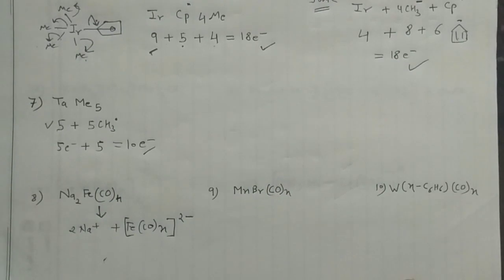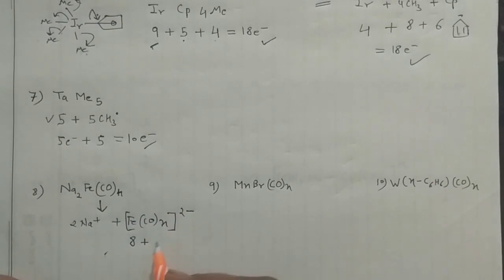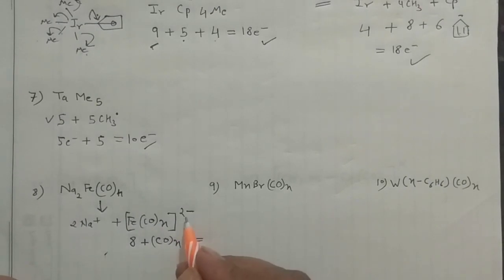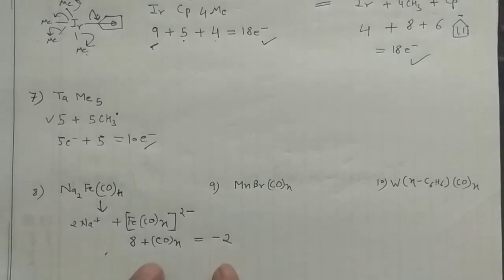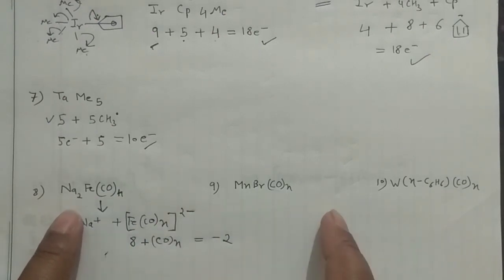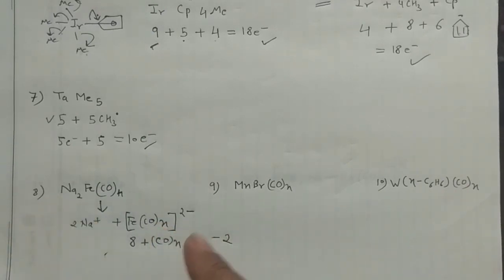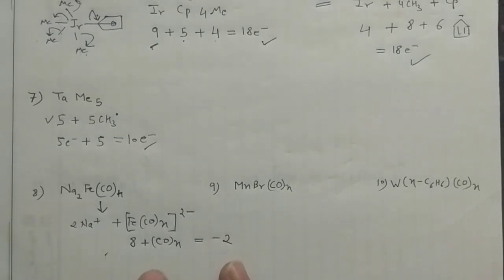Okay, so how do you solve? You write 8 here. Okay, and then this is n, so you can write CO n times. And what is the charge present over there? This is -2. Okay, this is the condition. And whenever you will have these types of questions, in the question itself it would be given that these follow the 18 electron rule, or they will give you that these are the stable ones. Okay, so you should follow the 18 electron rule in that case.